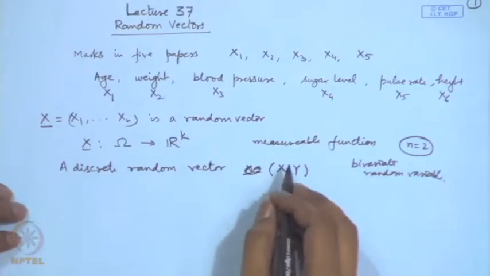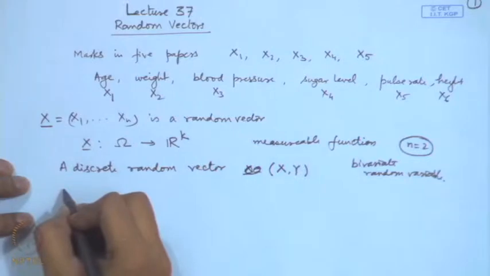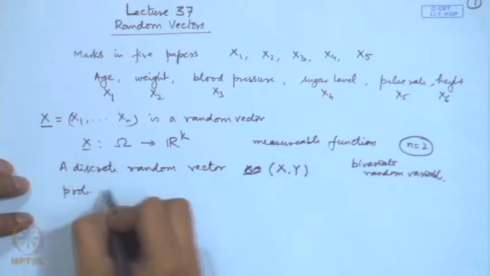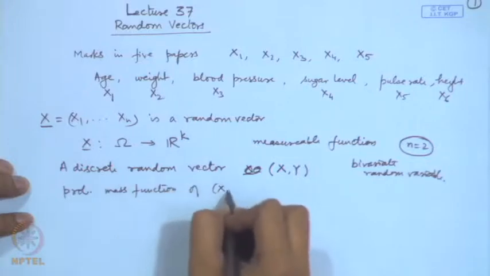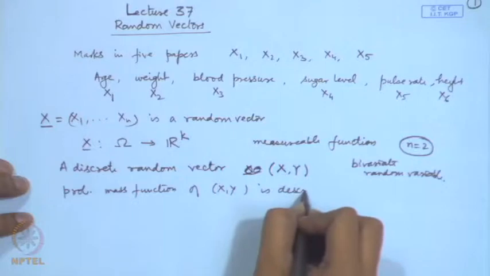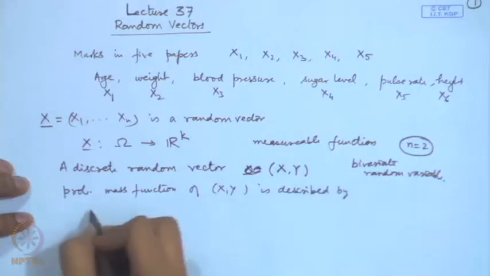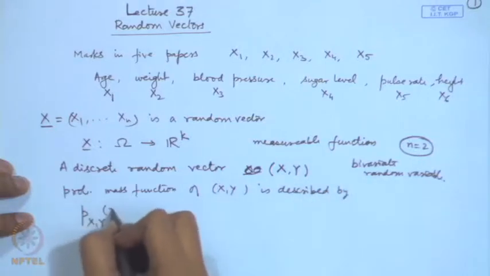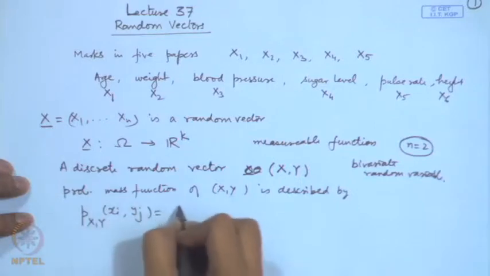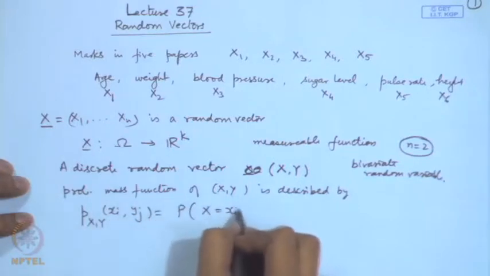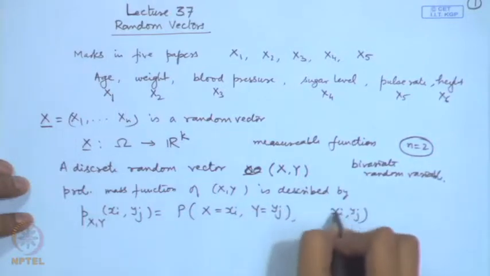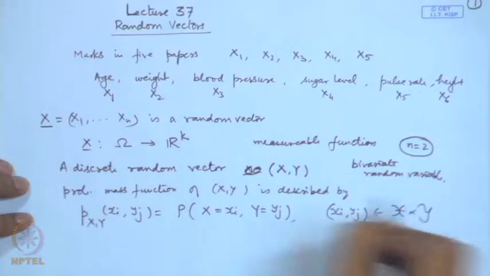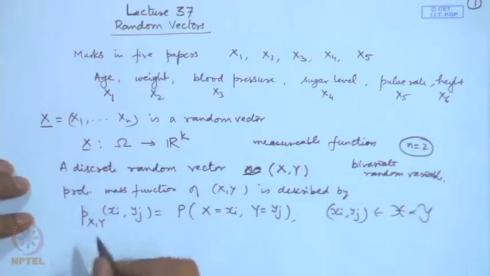If it is discrete, we can consider the probability mass function of (X, Y), which is described by p_XY(x_i, y_j) equal to the probability that X is equal to x_i and Y is equal to y_j, for (x_i, y_j) values belonging to some space of values in X cross Y. We have 2 conditions.